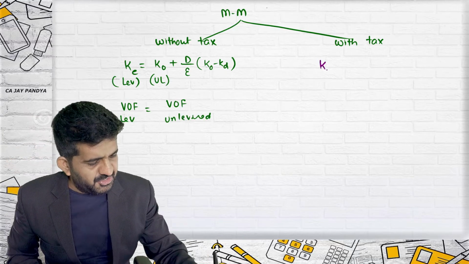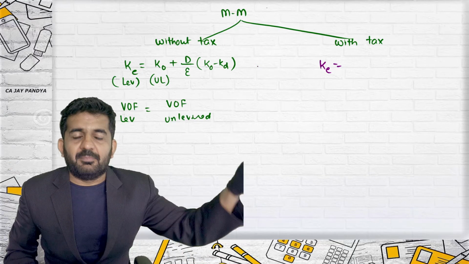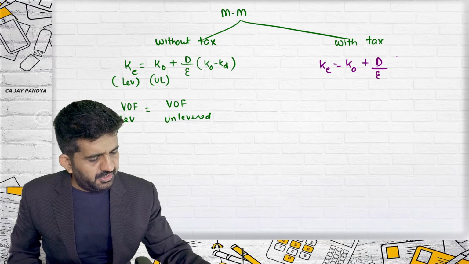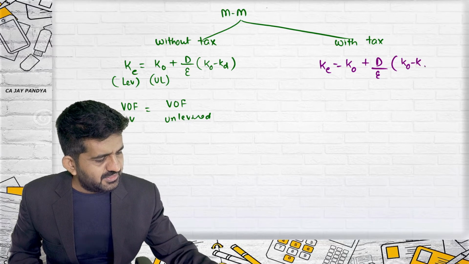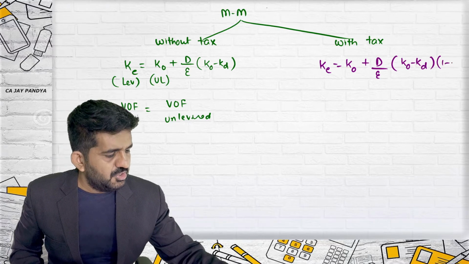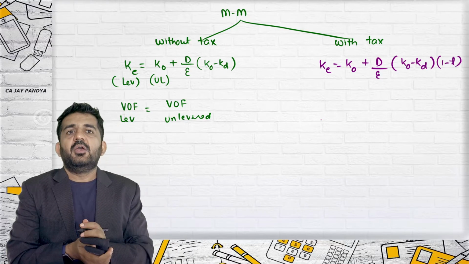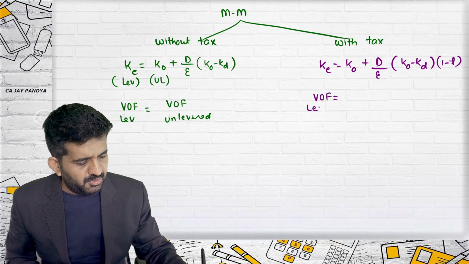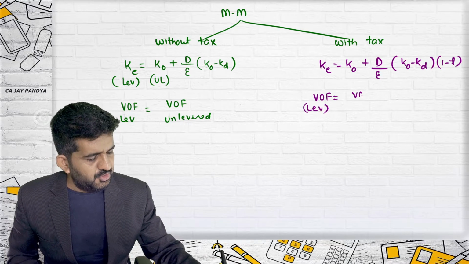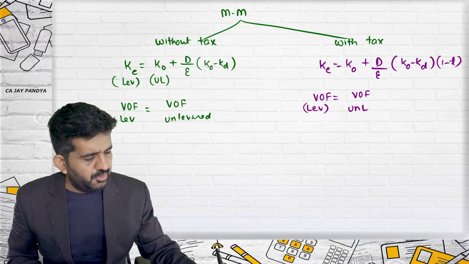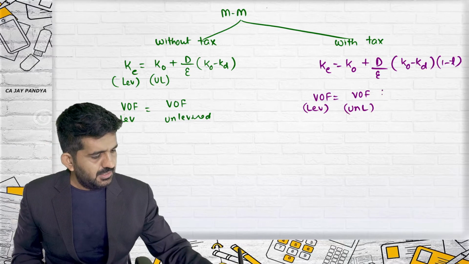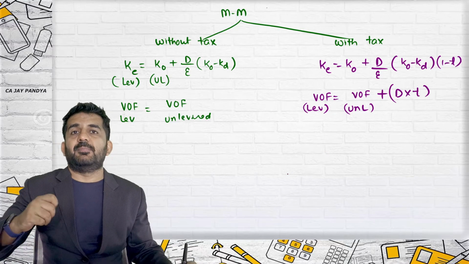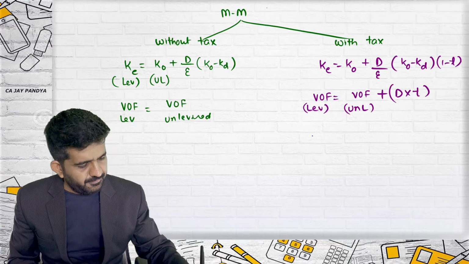With taxation, KE is the same, but 1 minus T will be added: KO plus D upon E into KO minus KD, multiplied by 1 minus T. Up till this it is the same. Just 1 minus T is multiplied whenever it is with taxation. Value of the levered firm is the value of the unlevered firm, the same up till this case, plus debt multiplied by tax rate. Tax benefit on debentures.